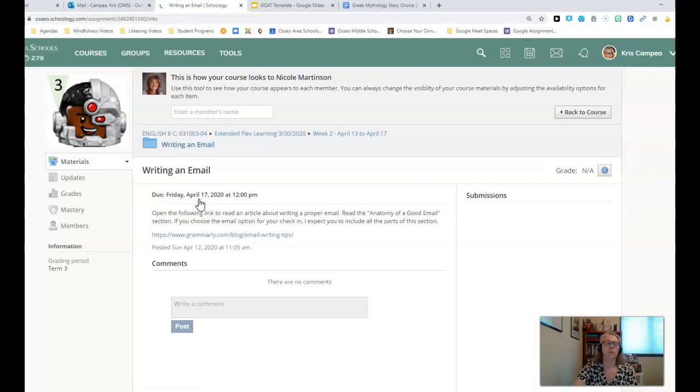So when you open this assignment, open the following link to read an article about a proper email. Read the anatomy of a good email section. If you choose the email option for your check-in, I expect you to include all the parts of this section.